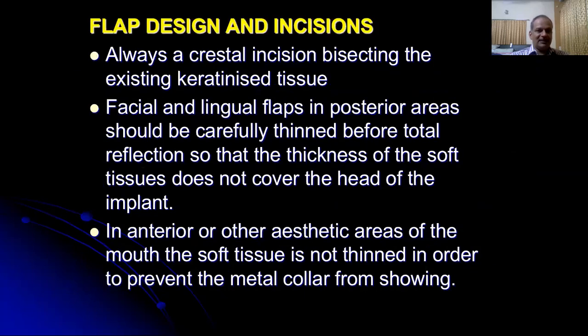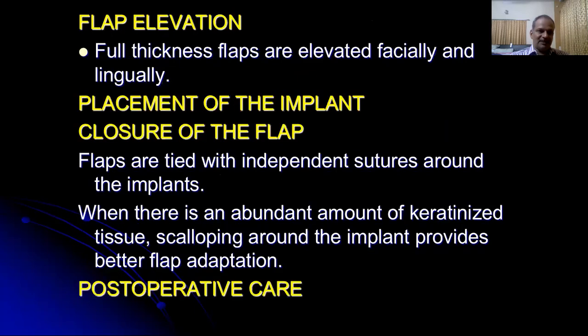Flap design and incisions: always a crestal incision bisecting the existing keratinized tissues. Facial and lingual flaps in the posterior areas should be carefully thinned before total reflection so that the thickness of the soft tissues doesn't cover the head of the implant. In anterior or other aesthetic areas of the mouth, the soft tissue is not thinned in order to prevent the metal collar from showing. Flap elevation: full thickness flaps are elevated facially and lingually.